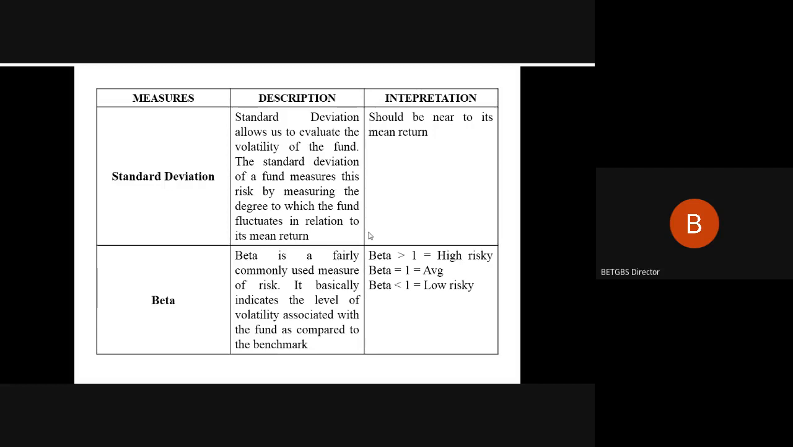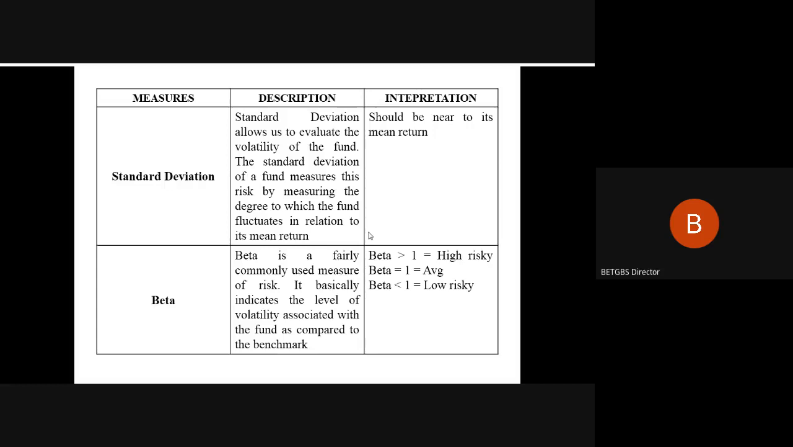The next is beta, which is nothing but the relative systematic risk applicable to any asset. Beta is a fairly commonly used measure of risk. It basically indicates the level of volatility associated with the fund as compared to the benchmark. So as we mentioned, your beta is applicable to your asset itself, and it is also applicable to the benchmark, the standard against which you try to measure your performance.